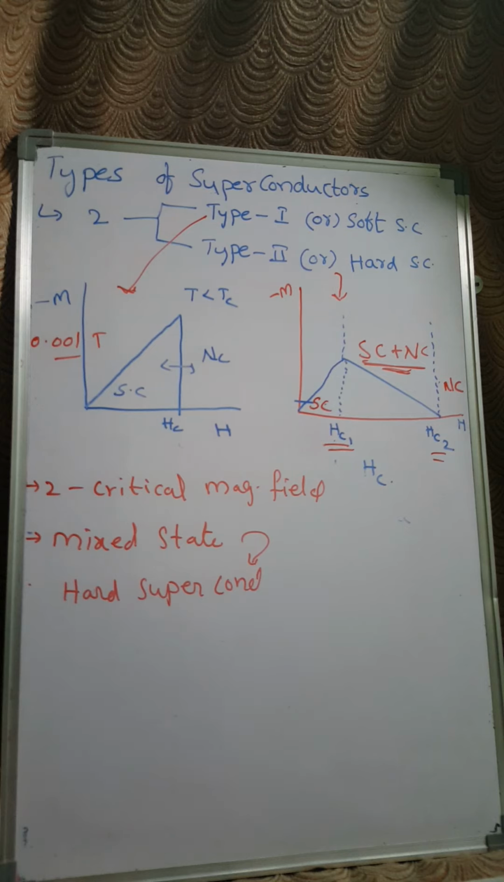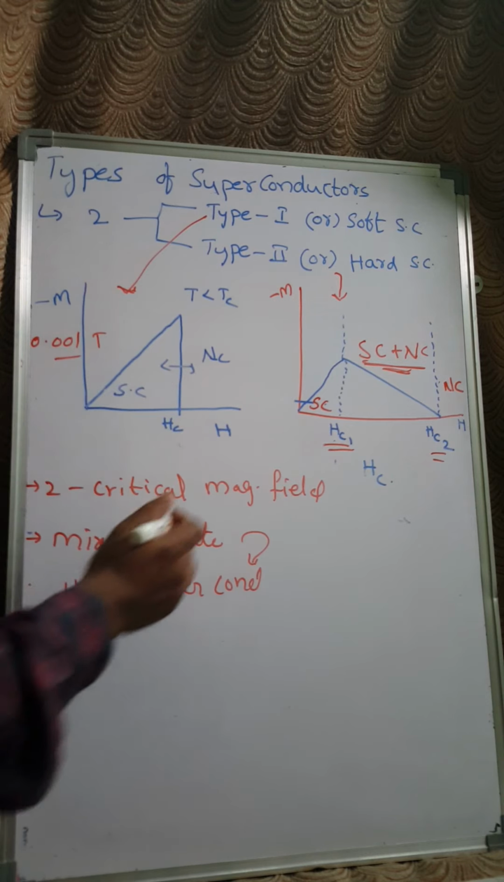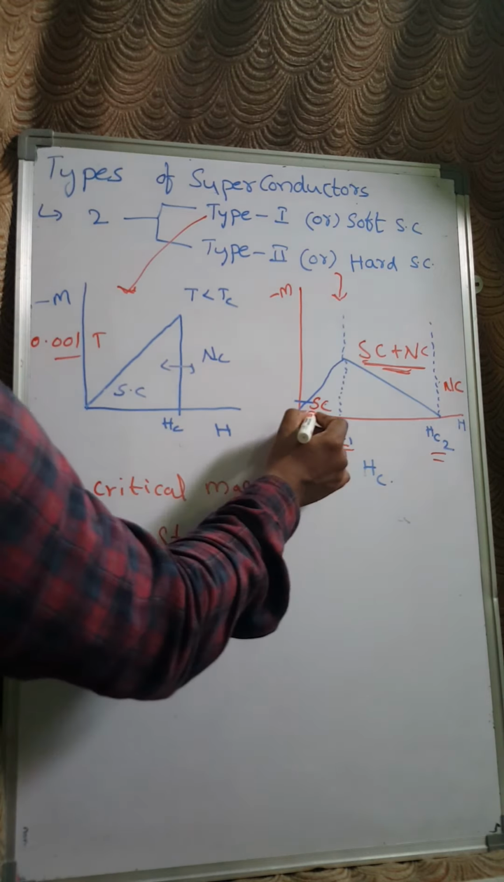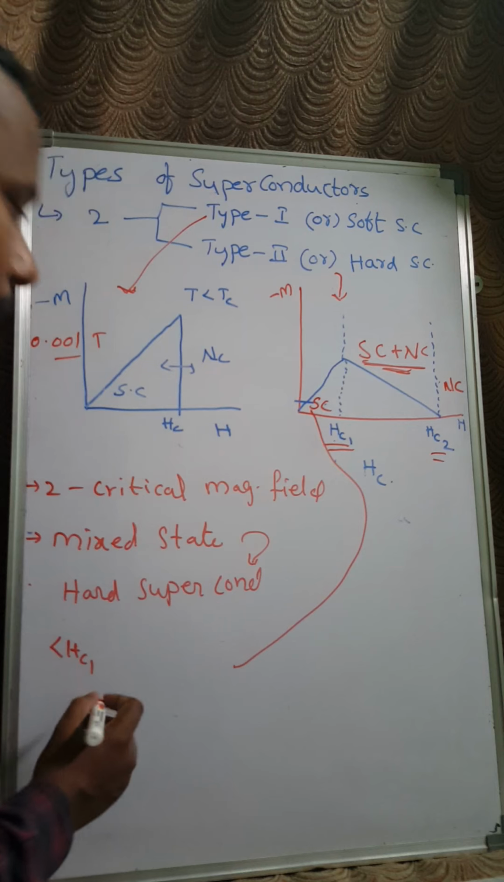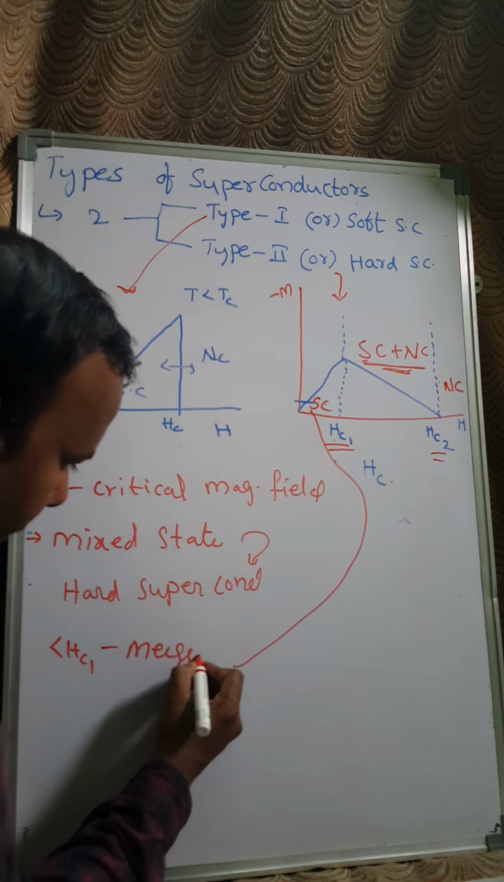And here I said these materials will show a perfect diamagnetic nature below Hc1, and that means the Meissner effect is satisfied. Whereas for these materials, below this region, that means below Hc1, it satisfies the Meissner effect.